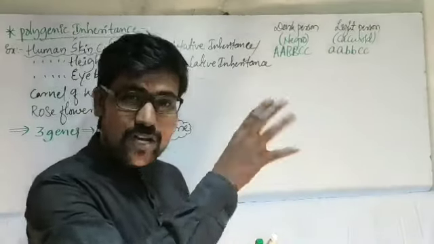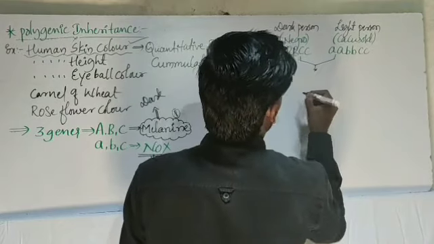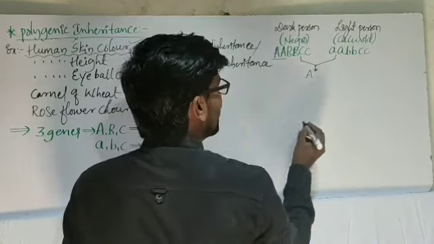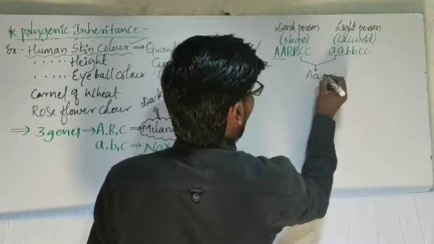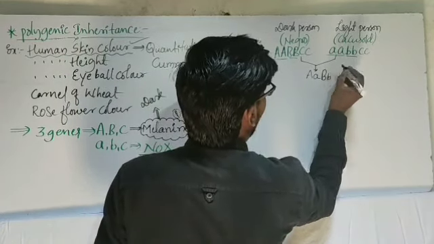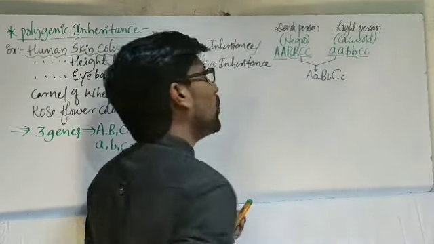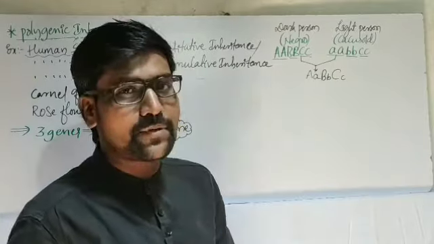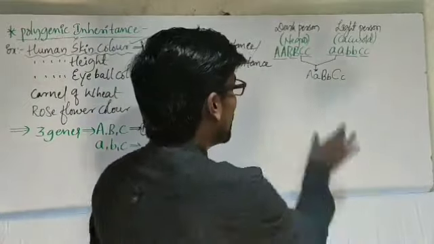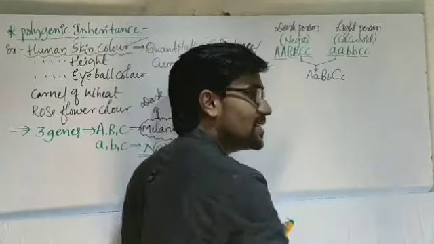Now if we cross together, we will get the condition. From this pair, one allele. From this pair, one allele. Again from this pair, one allele. Capital A, small a, capital B, small b, capital C, small c. So this is heterozygous. Homozygous dominant, homozygous recessive, and this is heterozygous.